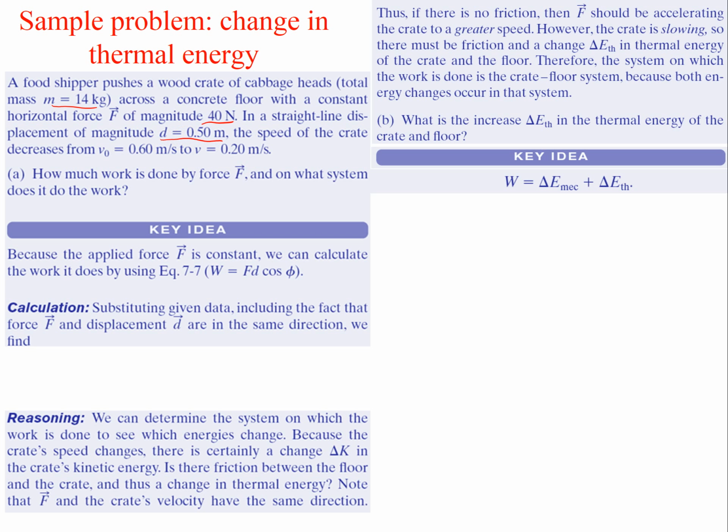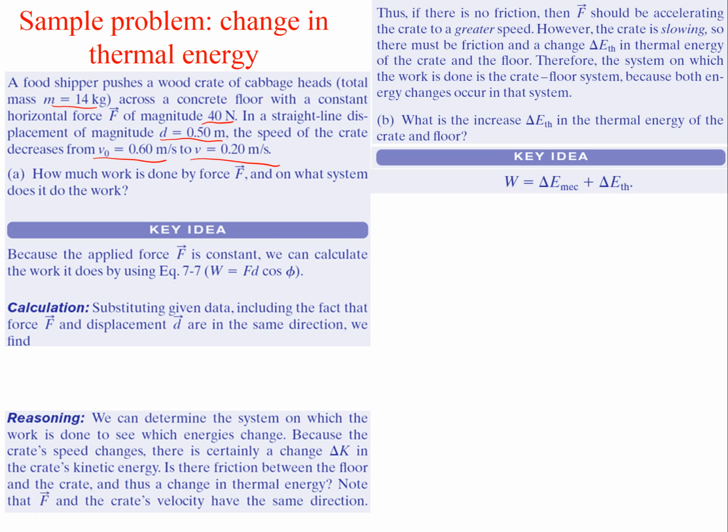The speed of the crate decreases from 0.6 meters a second to 0.2 meters per second. So how much work is done by the force, and on what system does it do work? All right, so let's look at the key ideas. Because the force F is constant, we can calculate the work it does by simply using work is equal to Fd cosine theta. Right, we don't need to use the integral form here because the force is constant. So we'll just use Fd cosine theta.